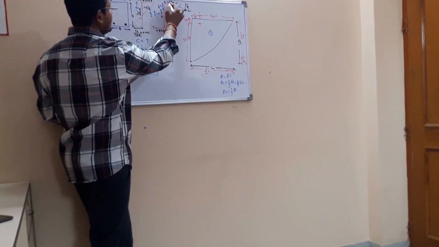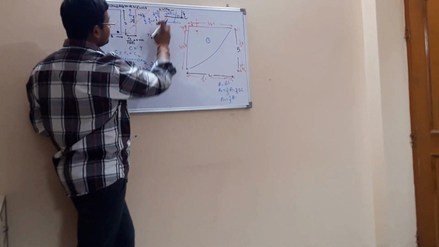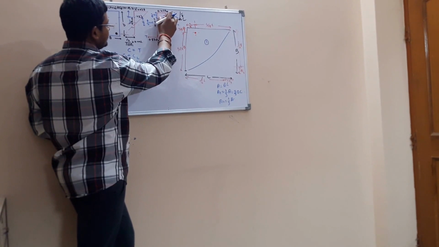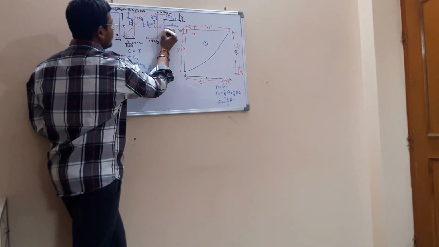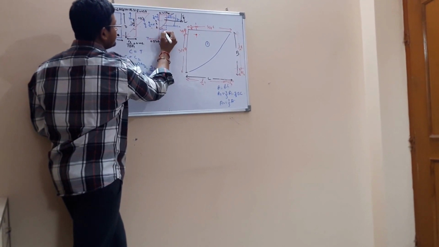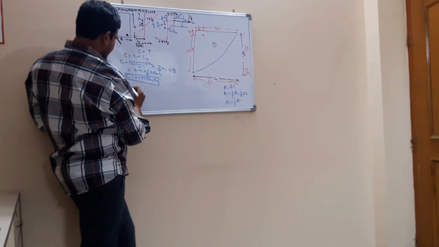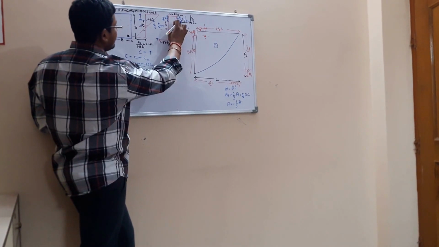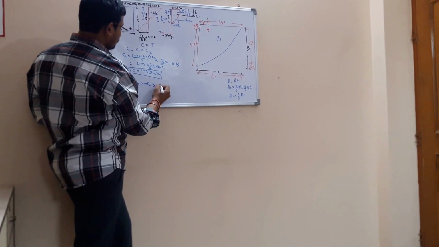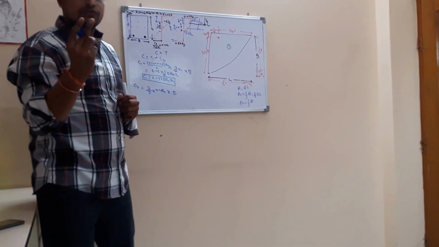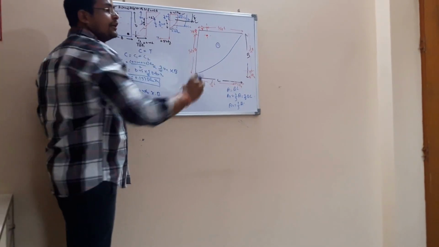Now we come towards C2. C2 will be the area of this diagram. What will be the area of this diagram? This into this. Okay. If I extend this, then whatever is 0.45 fck is there will be 0.45 fck. So I can write C2 as 2/3 of A, which means 2/3 into 0.45 fck into x into B. Actually, there are two definitions of force: stress into area, or area of stress diagram into width.